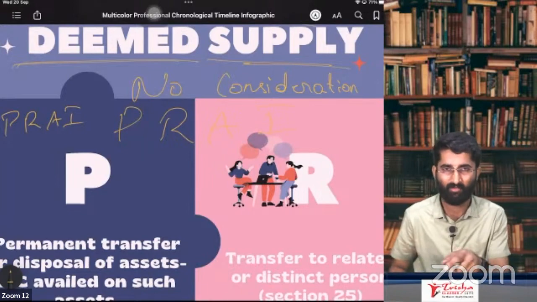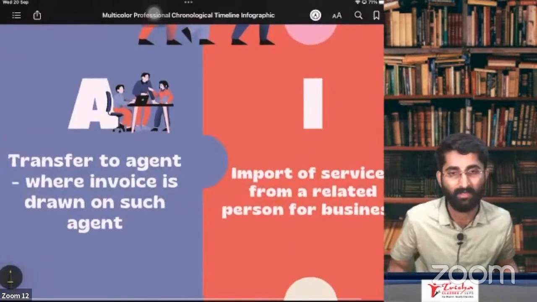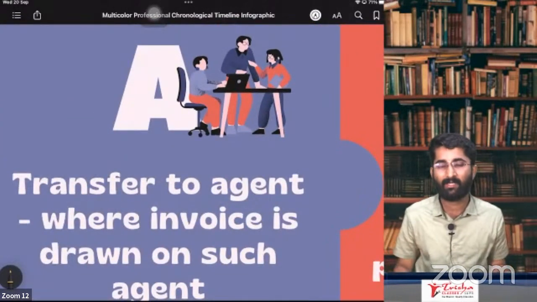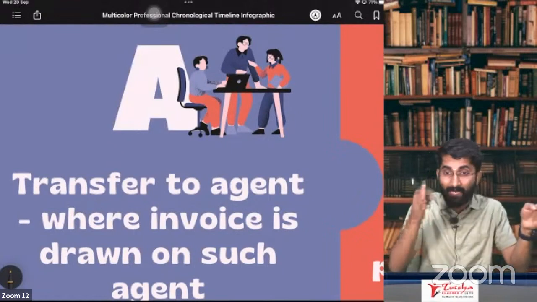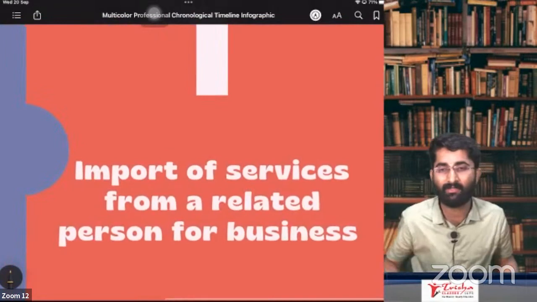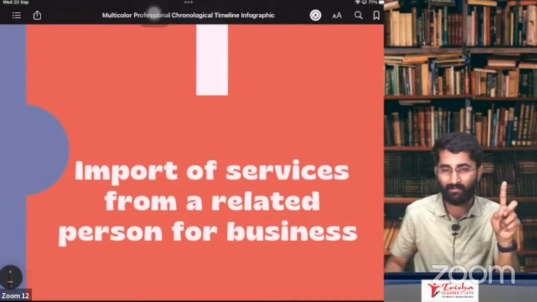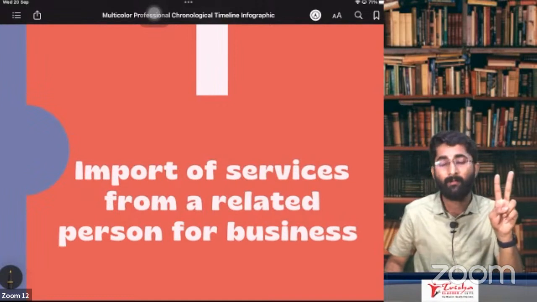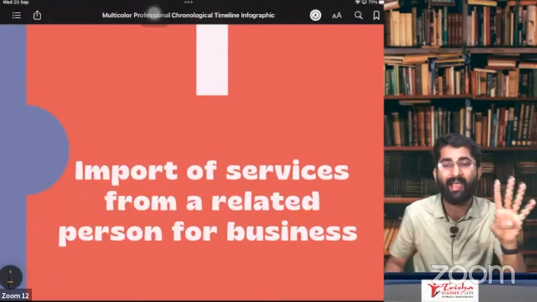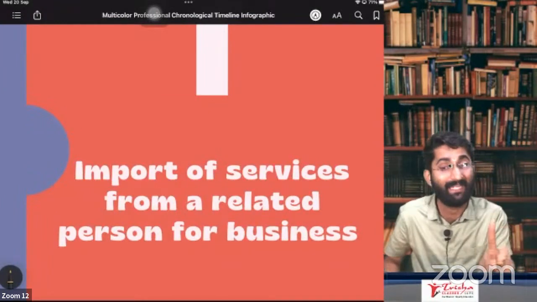We will discuss who are related persons. A stands for agent. If you are an agent, in this case also, there will be some deemed supply between principal and agent. And lastly, I, importation of services. PRAI: P for permanent transfer or disposal of the asset, R for related person, A for agent, I for import. P for permanent transfer or disposal of the asset on which ITC is availed.